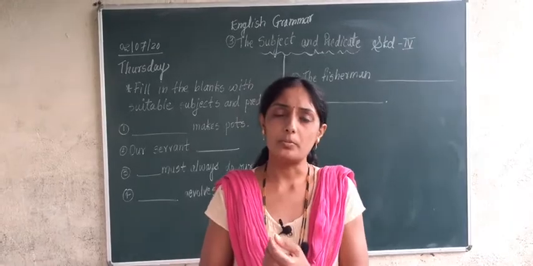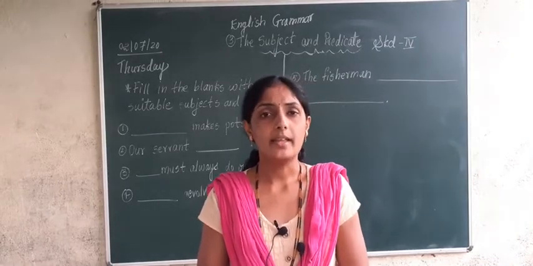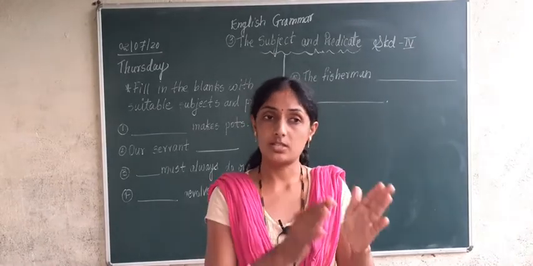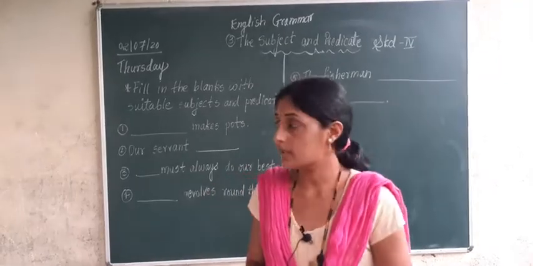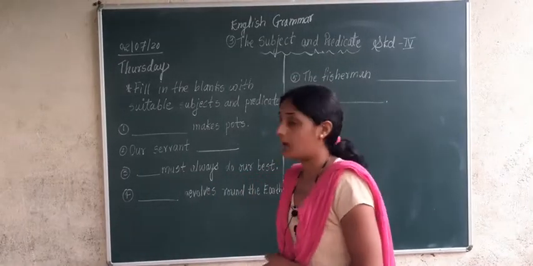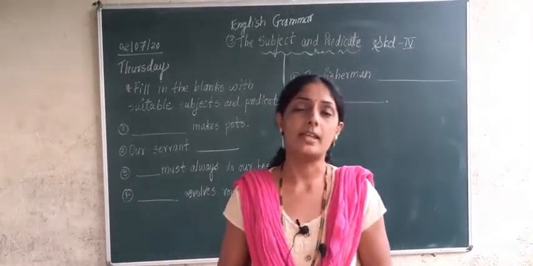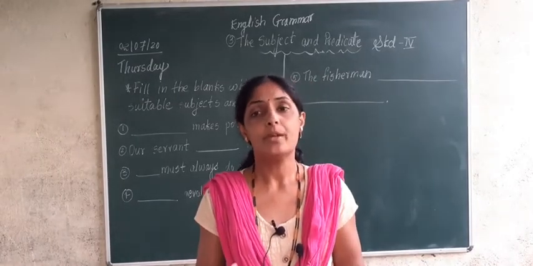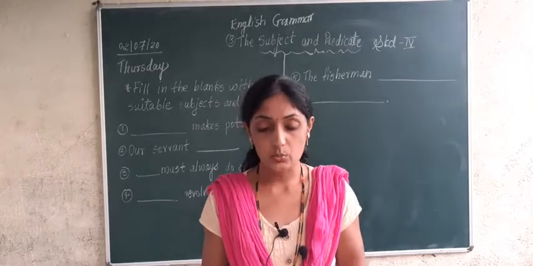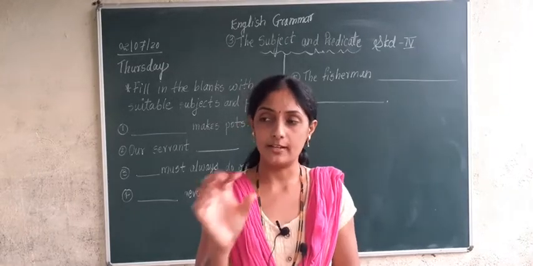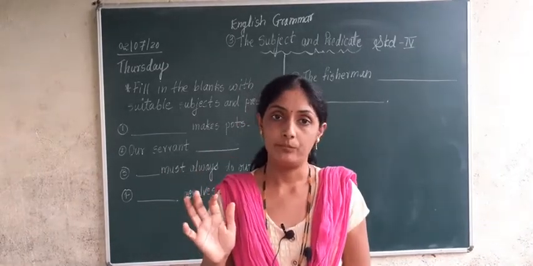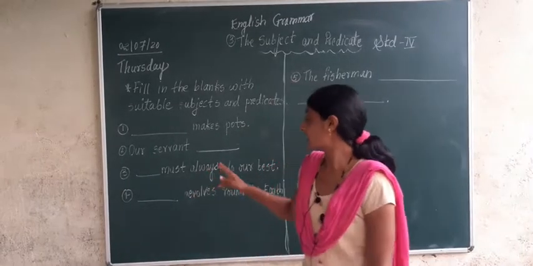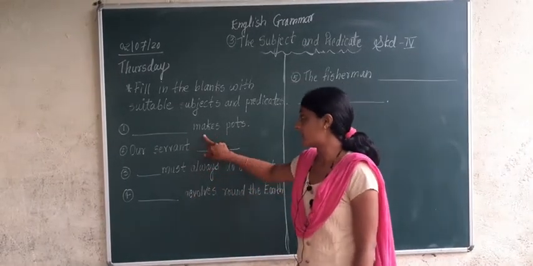Next is the predicate. What is a predicate? Predicate tells more about the subject, and generally the predicate of the sentence starts with a verb. Here is a simple example. Here the predicate is makes.